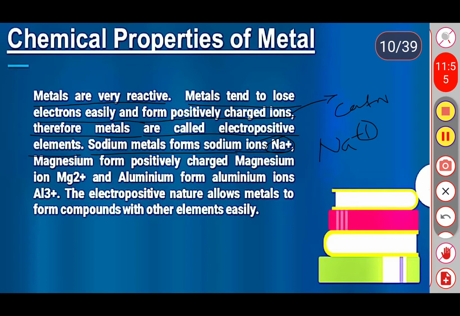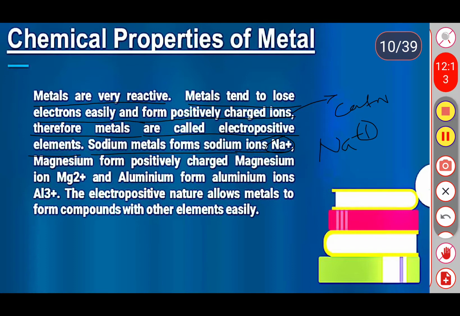The number of existing electrons in the outermost shell we consider as the valency of that element.